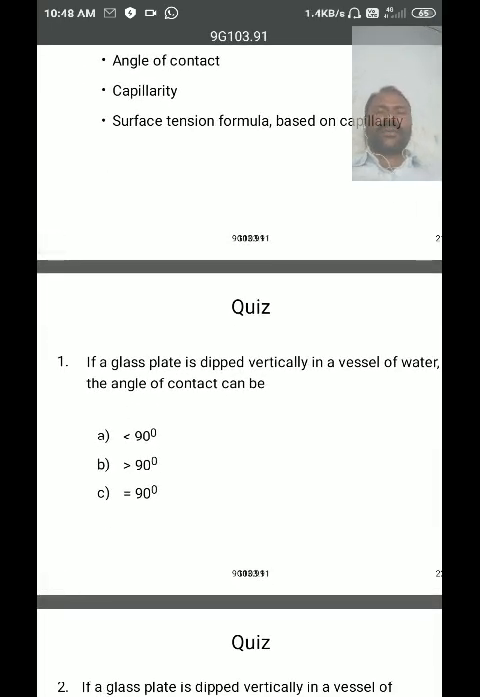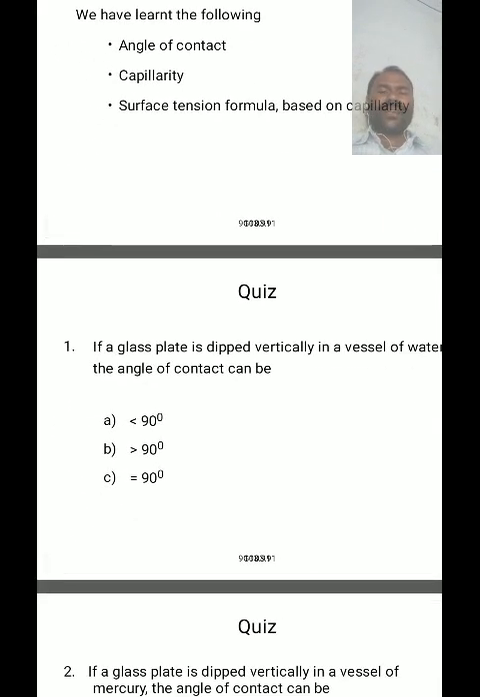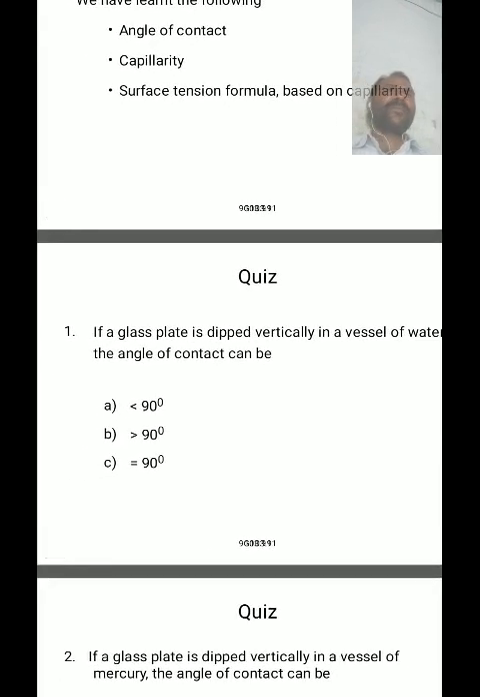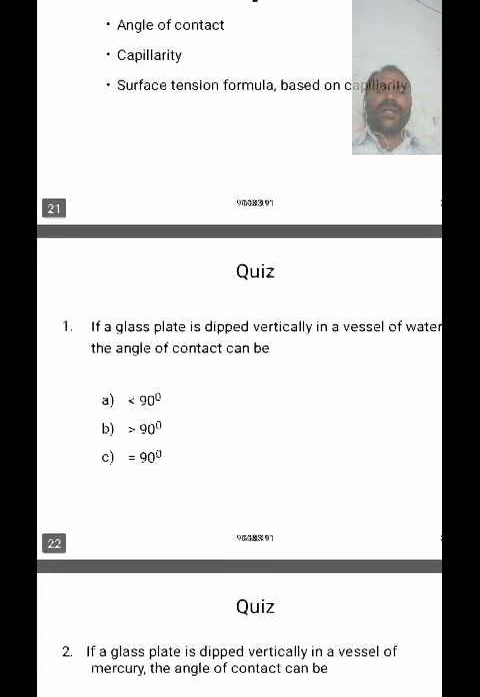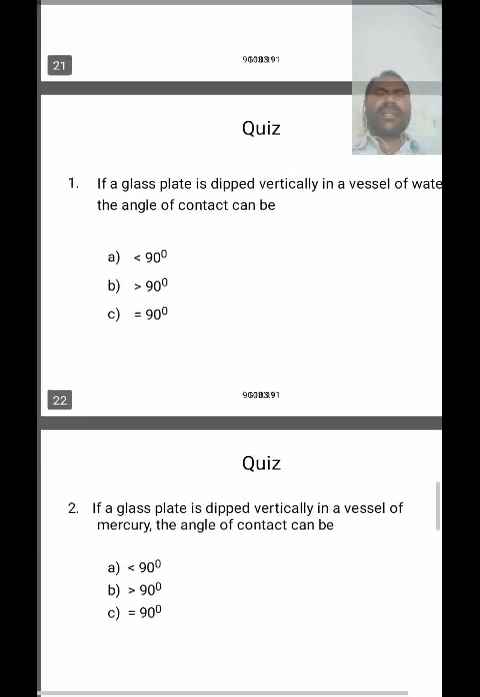So this is the topic we have discussed today. In this class, if a glass plate is dipped vertically in a vessel of water, then the angle of contact can be less than 90, greater than 90, or equal to 90. In the case of a pure glass plate dipped vertically in water, the angle of contact becomes an acute angle, meaning less than 90 degrees. That's why option A is the correct option.